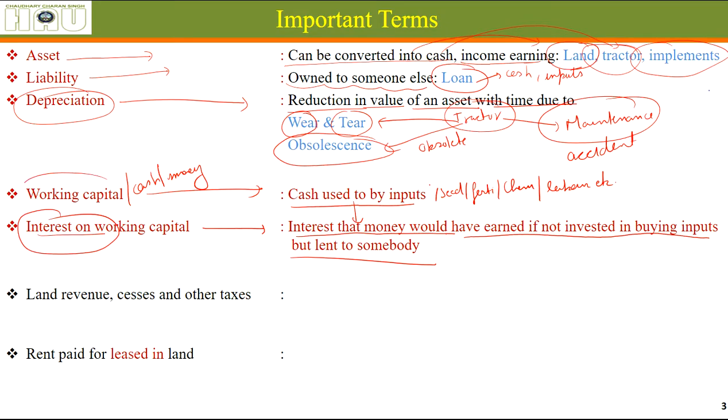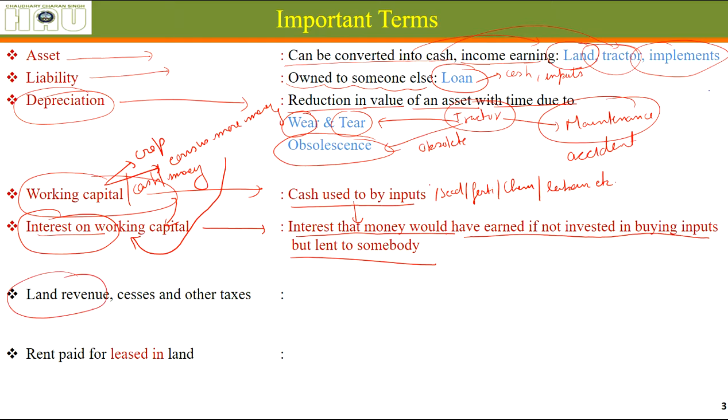See, this money which we are investing in buying inputs for producing crops has other uses. We will be using it in the crop only when it earns us more money than simple lending. So that's why we need to consider this cost as well.